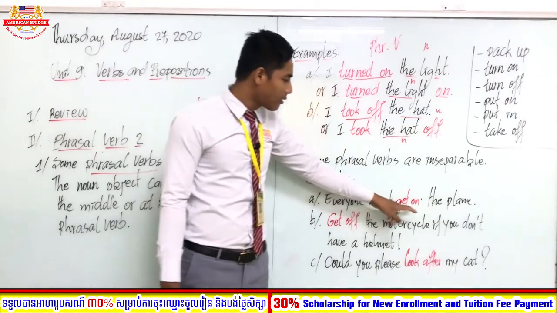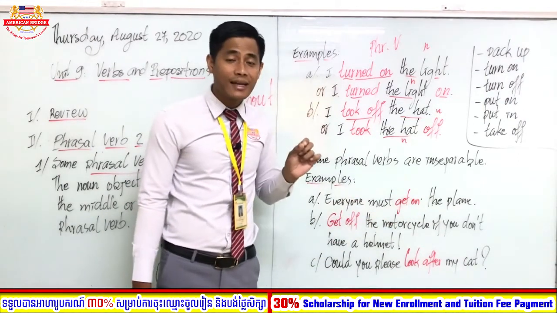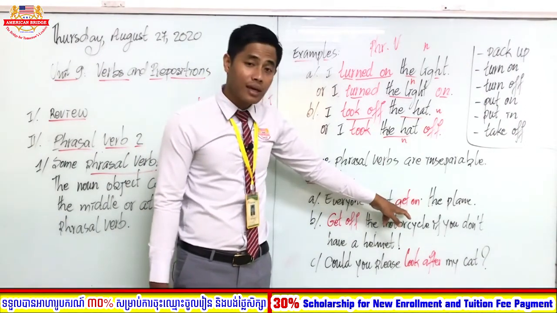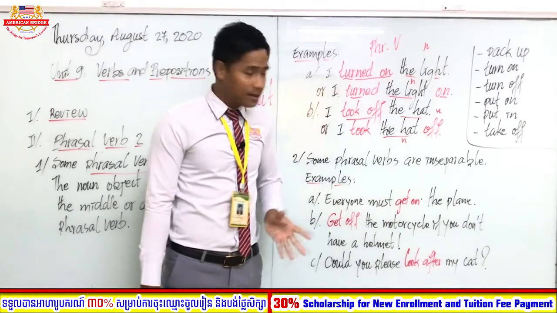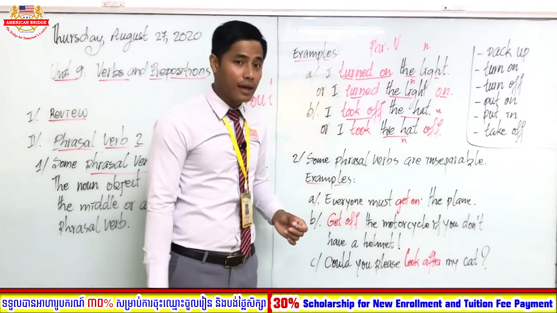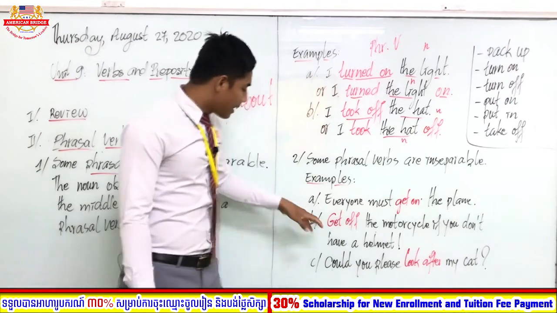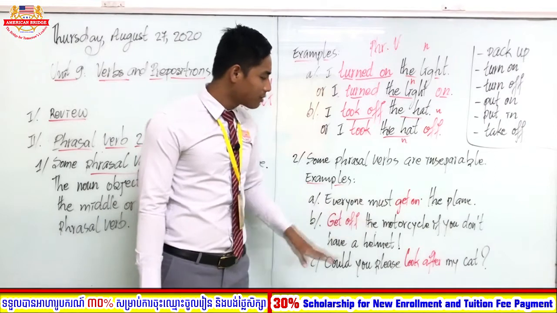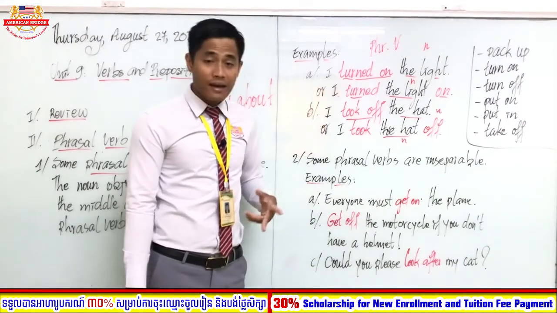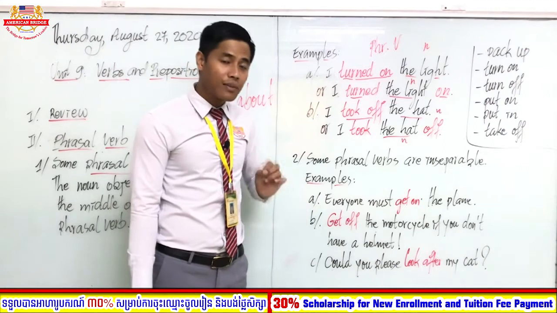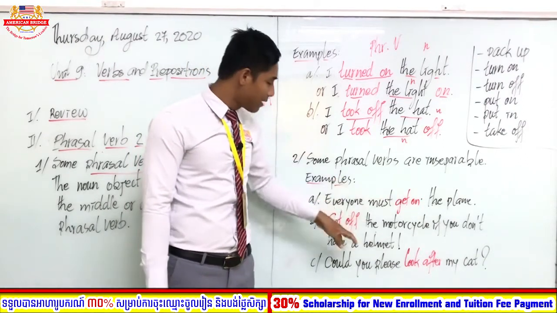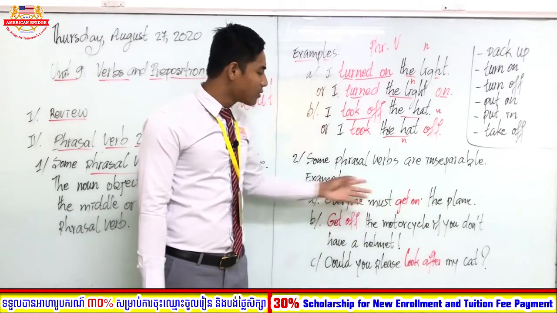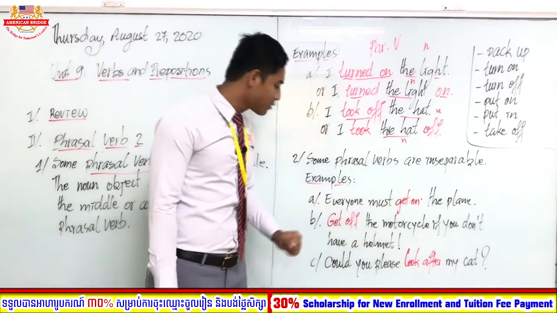So get on the plane means we go inside the plane. It's used with a boat, an airplane, or a motorbike like this. And get off, get off the motorbike, get off the car, get off the plane, means you leave the plane or leave the motorbike over here.